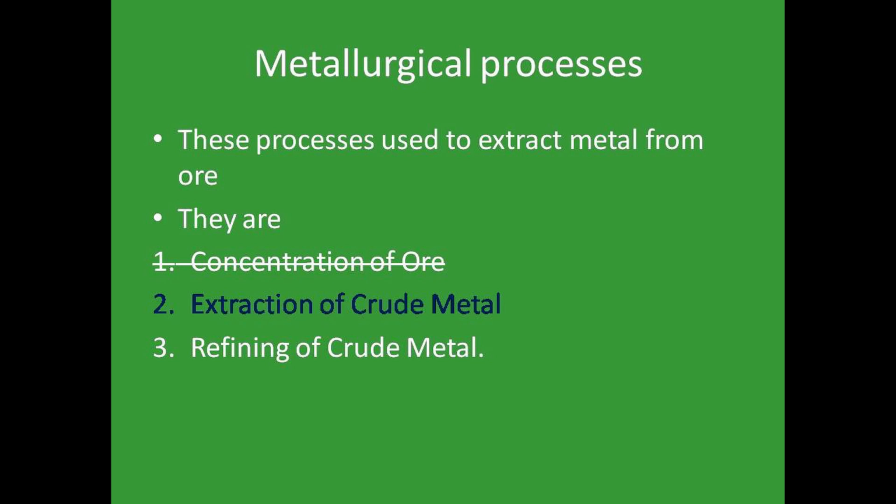That metallurgical process consists of three processes. One is concentration of ore, second one is extraction of crude metal, third one is refining of crude metal. In the previous video we discussed concentration of ore. In this video we are going to discuss the extraction of crude metal. Let us start the extraction of crude metal.